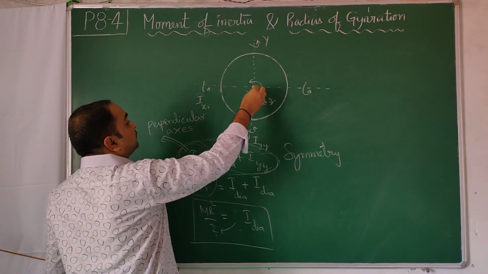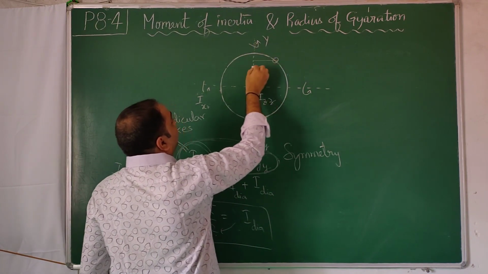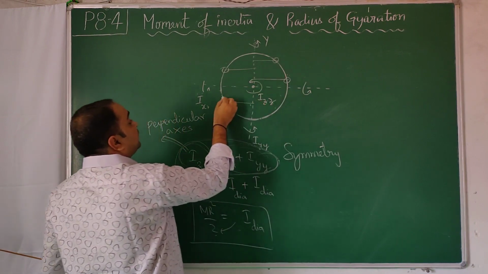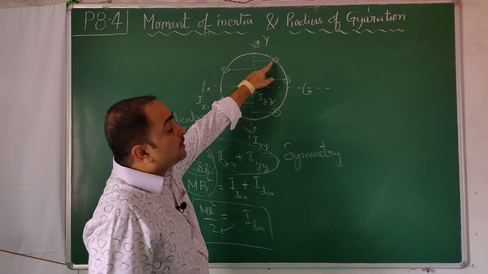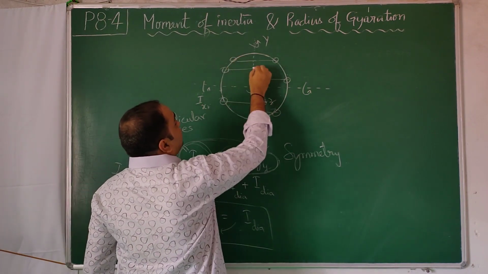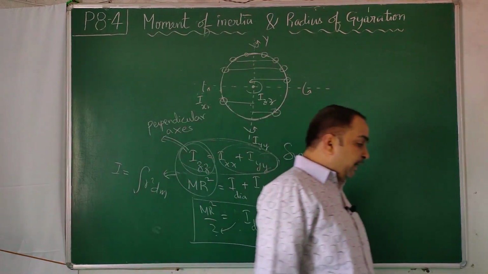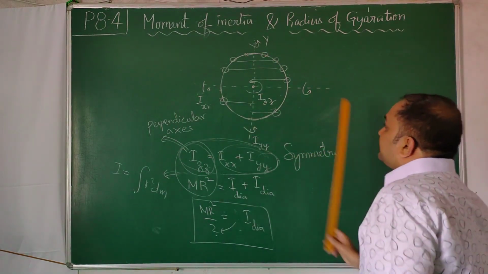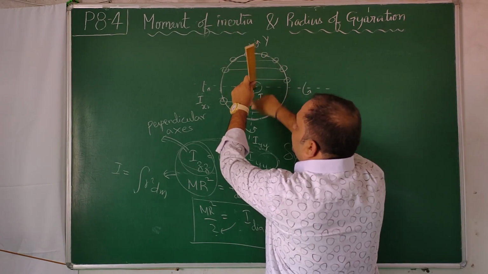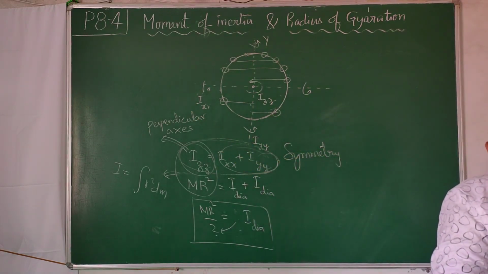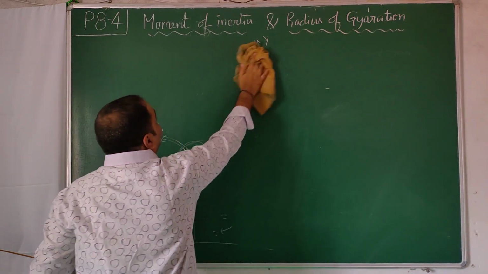Suppose about this diameter axis I want the moment of inertia. So one mass is here, one mass is here, one mass is here, one mass is here. If you chop it, each mass will be at a different distance. You will have equally symmetric distances, but these 2 masses are at the same distance, while the next 2 masses are at the next distance, and the next 2 masses are at a different distance. So it's a complicated integration. If you have an axis like this, all the masses are at the same distance. So by using this theorem called perpendicular axis theorem, we have reduced the calculation part.